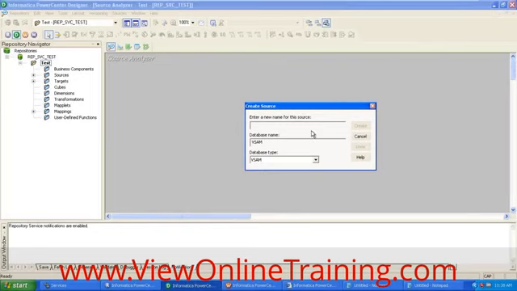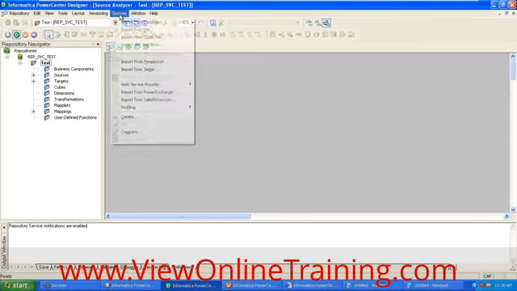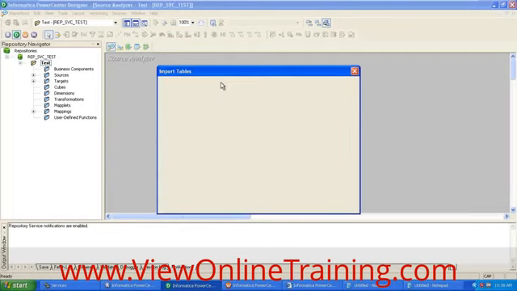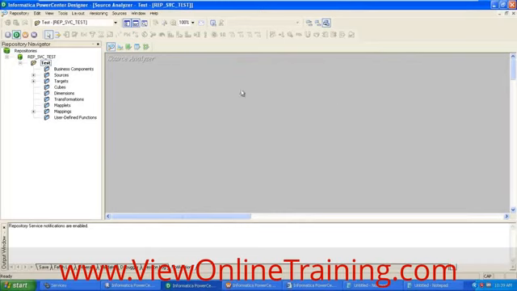Once you have the source, then you can perform the transformation, right? Whatever sources you are going to import, suppose let's assume I want to import the source from a database. Before importing the source from the database, first of all, you need to establish the connection between the PowerCenter Designer and the database you want to connect to, right?